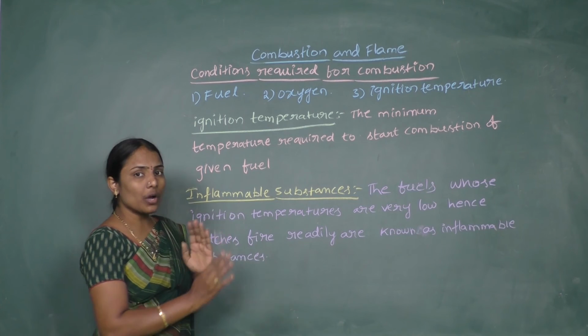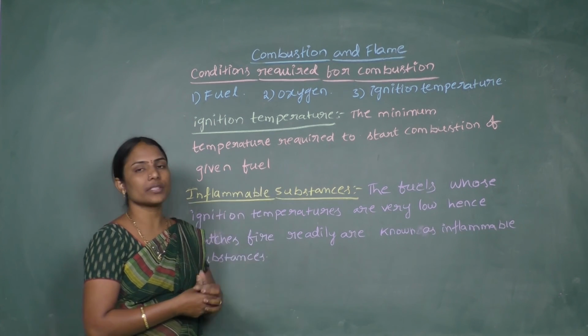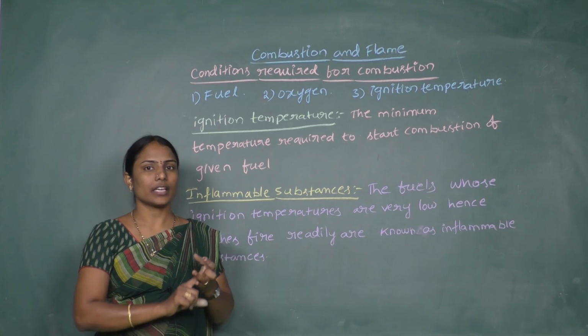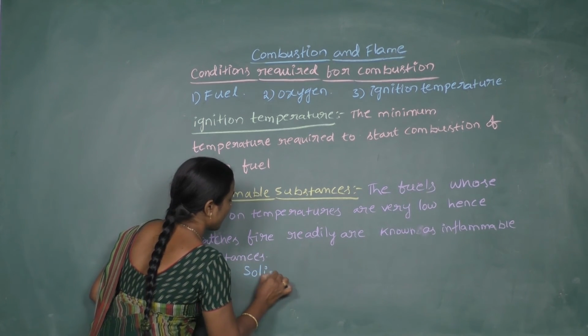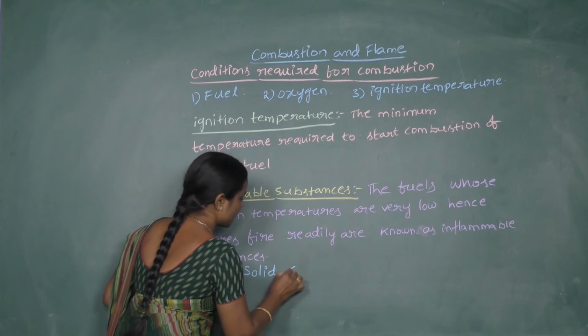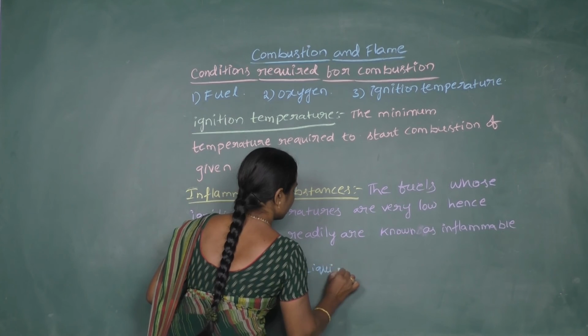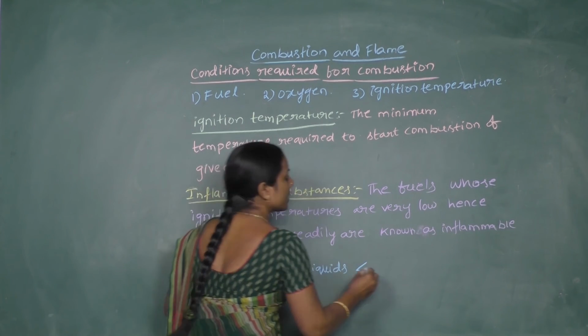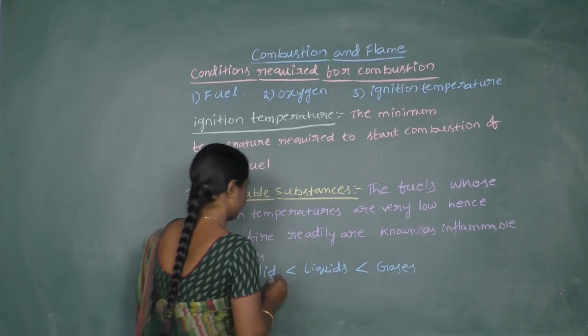And the order of inflammability, or the order of catching fire, for solids, liquids and gases is like this: solids are less combustible compared to liquids, and liquids are less combustible compared to gases.